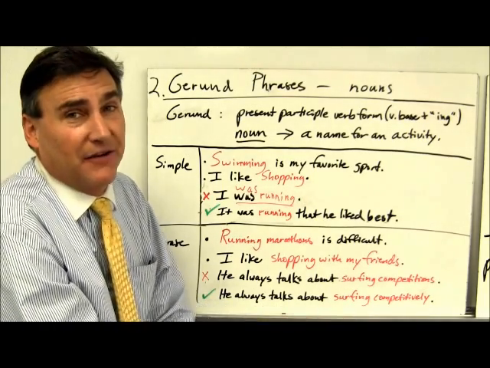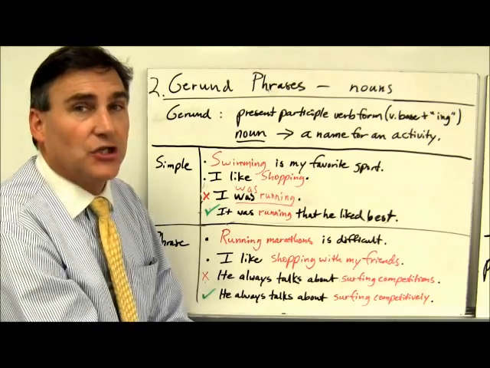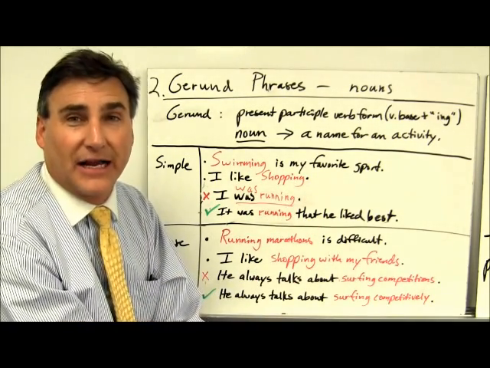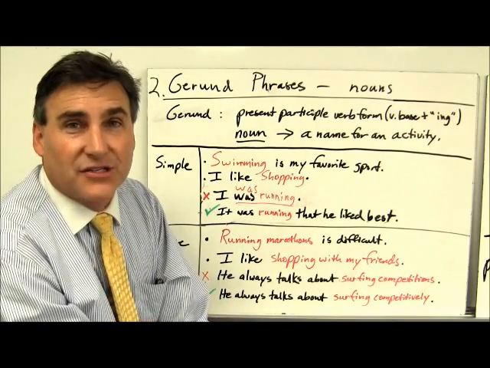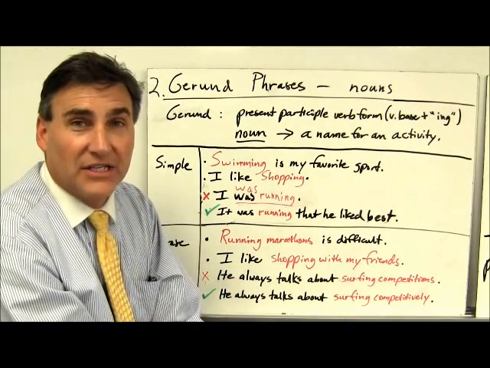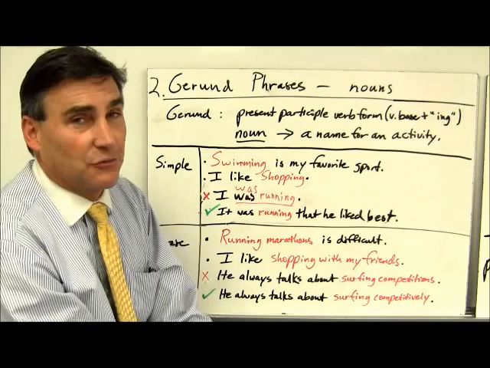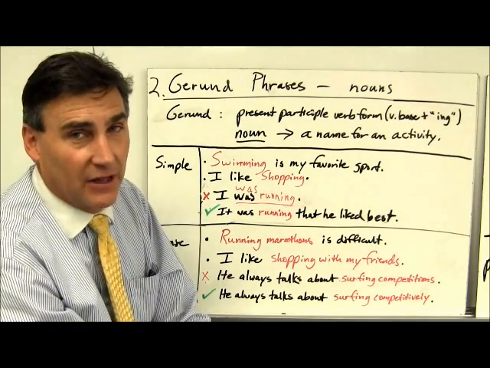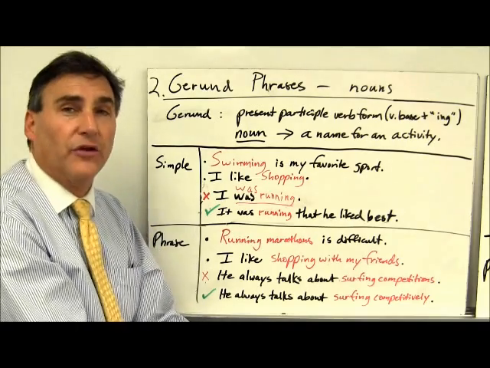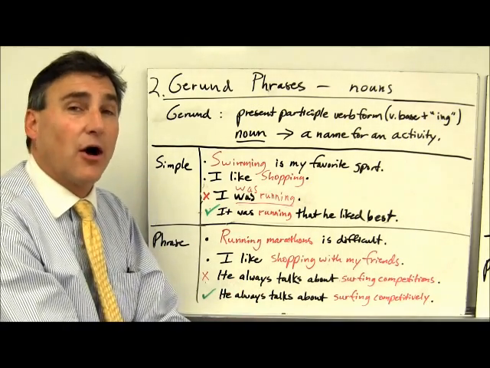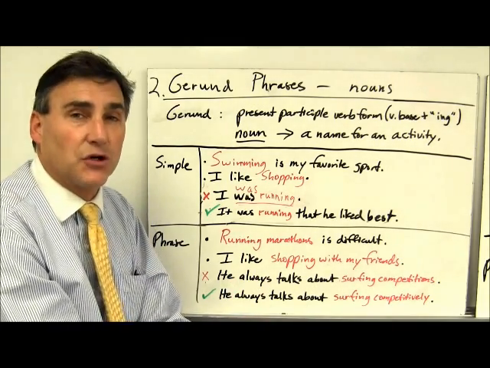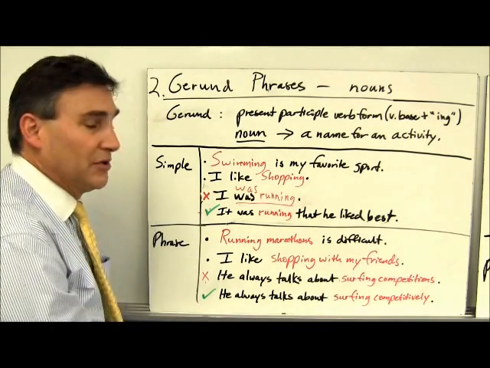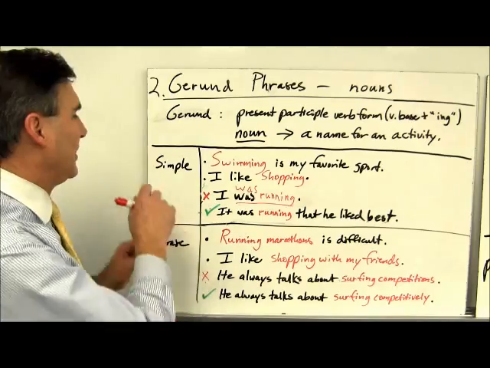So verbs, can they be modified by adverbs? Yes, indeed. So here's a trick question for you. What's the only time you can have an adverb modifying a noun? When the noun is a gerund. When it is a verbal taking the form of a noun. As we'll see in a minute, also with an infinitive, because infinitives can also serve as nouns. But the bottom line is verbals can be modified by adverbs because they are based on a verb, even if they're serving as a noun. So we see the difference between those two. Be sure you know what the actual object of your preposition is.